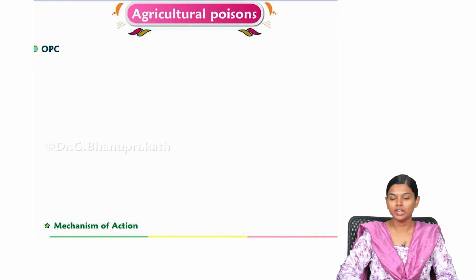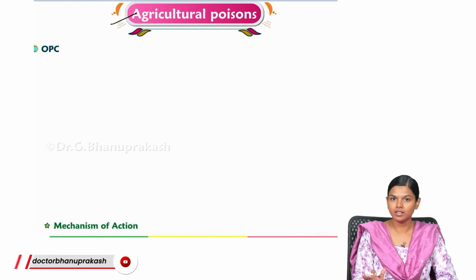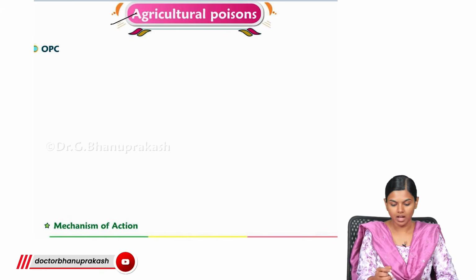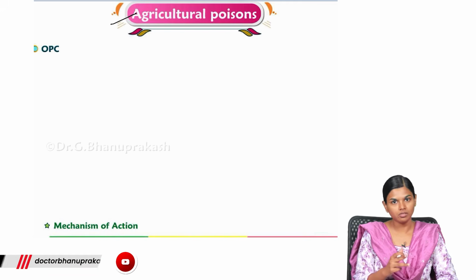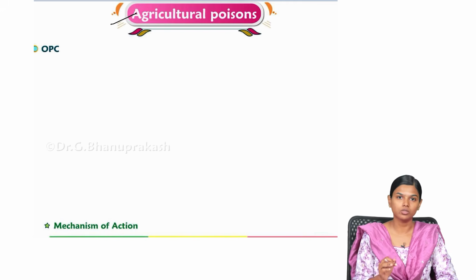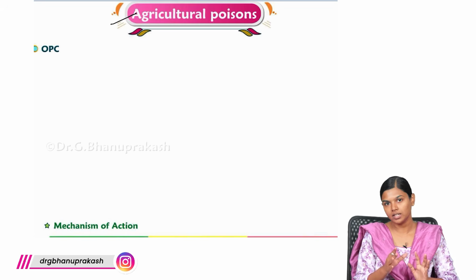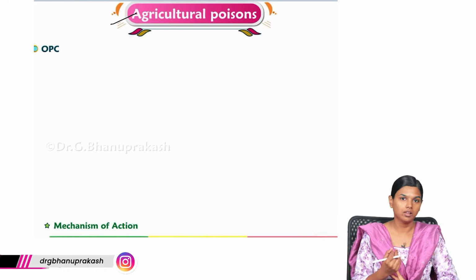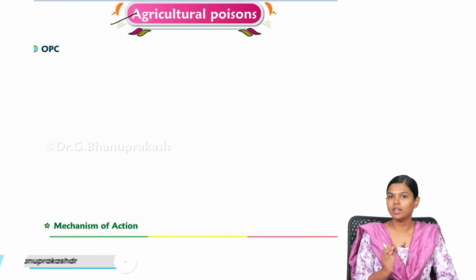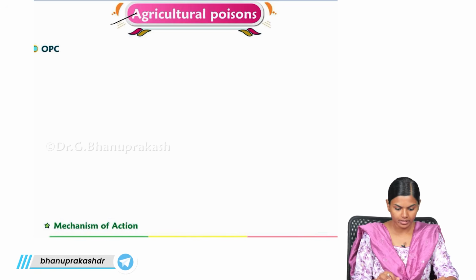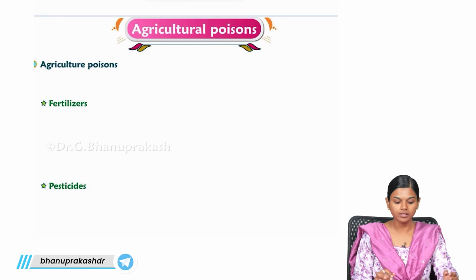Now in this video, we are going to see agriculture poisoning. Agriculture poisoning is the most common poisoning that we expect to see in our country. Our country is an agriculture nation and we use all sorts of agriculture products, like fertilizers, pesticides, insecticides. Each and every component can be a potential poison. This is very important in the practical aspect, and for the theory exam you will also get OPC from this topic, which is very high yield. Now we will first see what the agriculture poisons are that you can come across.